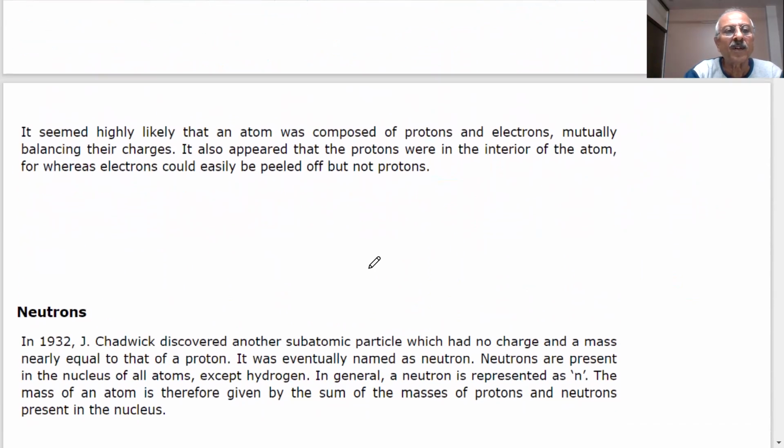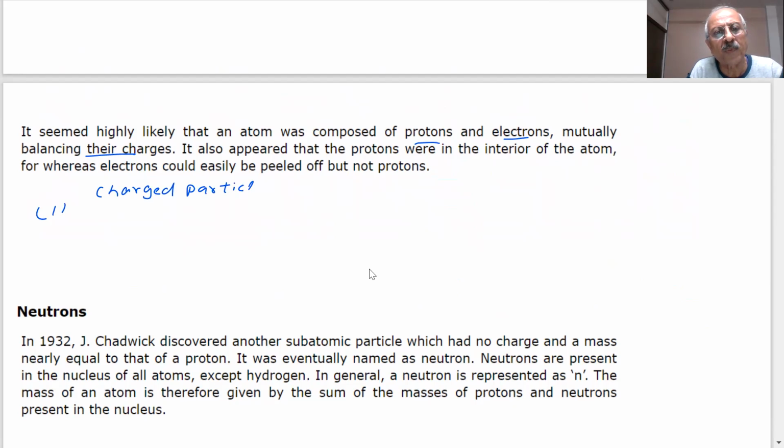So students, by now, without going into complete details of the activities and experiments which were performed, it seemed likely the atom was composed of protons and electrons, mutually balancing their charges. Now, this information is there that there are charged particles inside the atom. And one of the particles is electron, which we are saying is negatively charged.